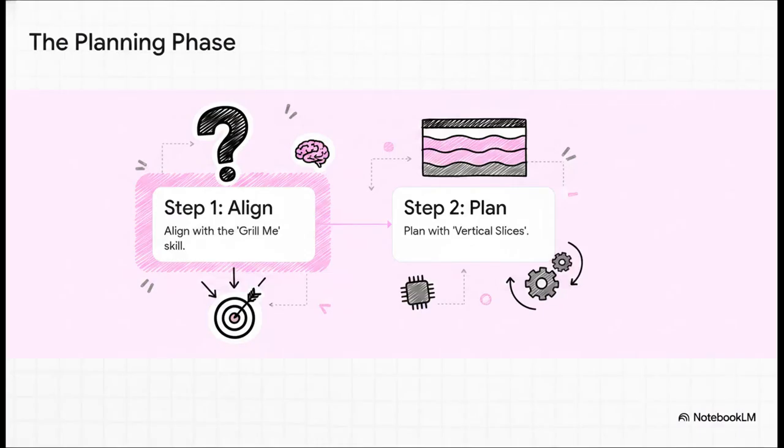This human-led planning phase really comes down to two main skills. First, you have to align on the goal using a technique called Grill Me. And second, you break down the work into what are called vertical slices. Let's take a look at each one.